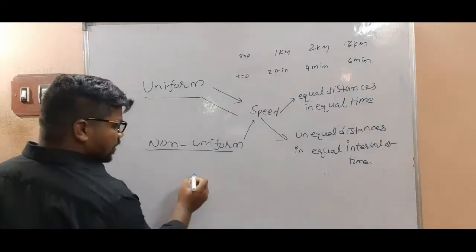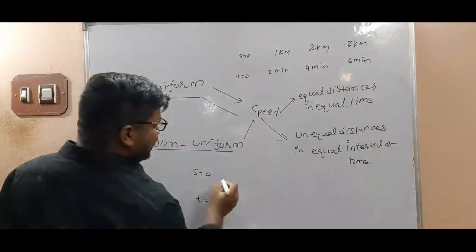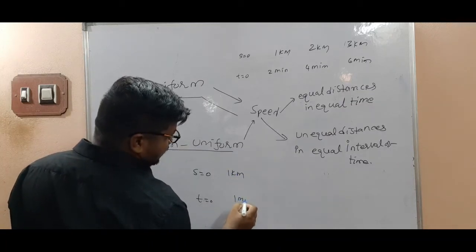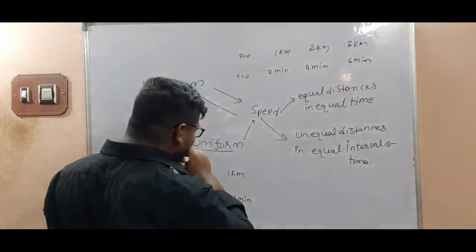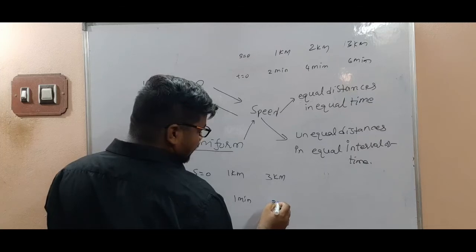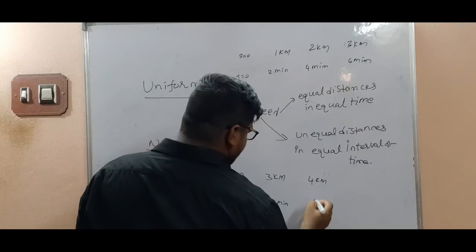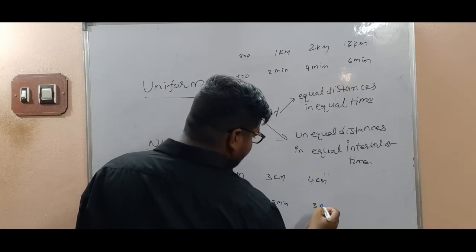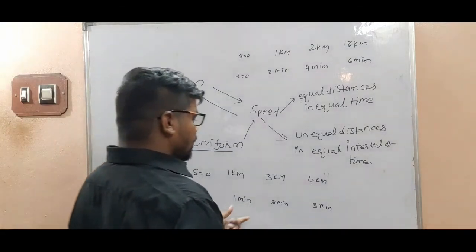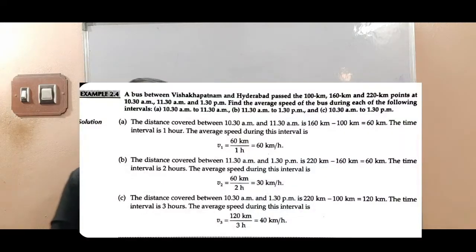For non-uniform speed, s equal to 0, time t also equal to 0. Initially the body moves 1 kilometer in 1 minute. Next, 3 kilometers in 2 minutes. Then 4 kilometers in 3 minutes, and so on. So this we say is non-uniform speed.